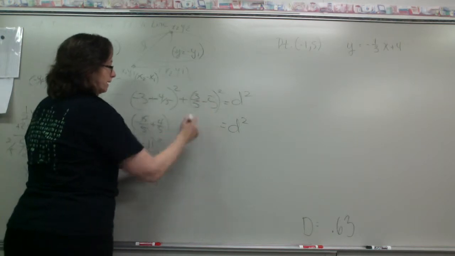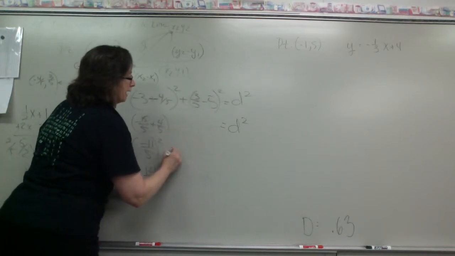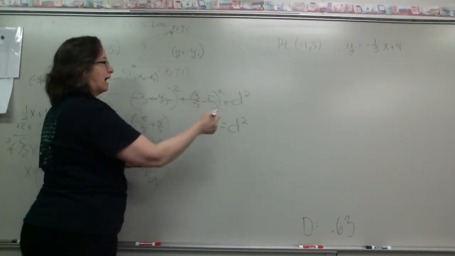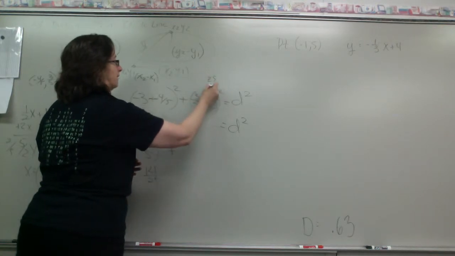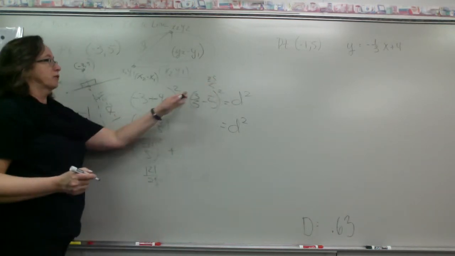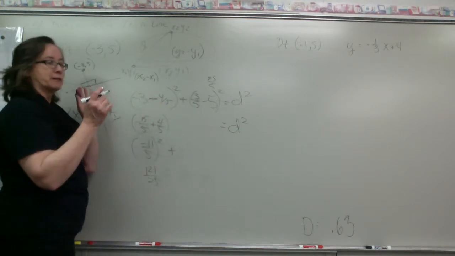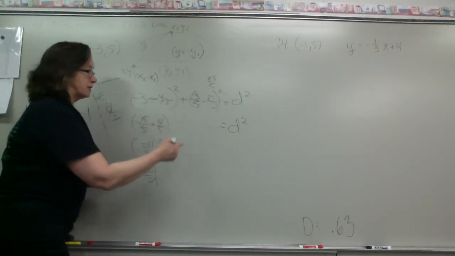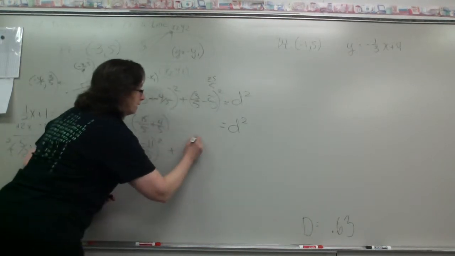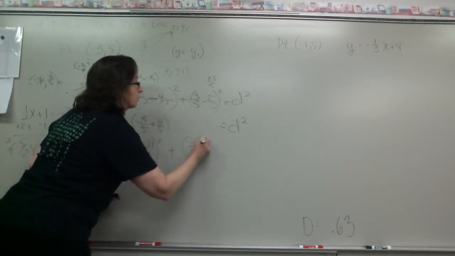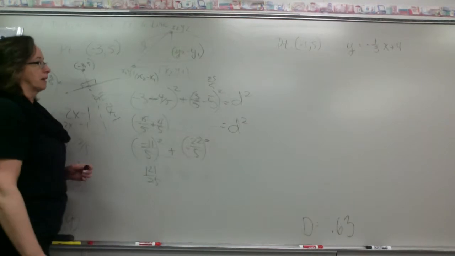Okay, and then this one is going to be plus, I'm going to have 3/5 minus 5, but 5 is 25/5, right? So 3 minus 25/5, and remember my sign doesn't matter, so I'm just taking the difference, is 22/5 squared. So even though it's negative, it's not going to matter.